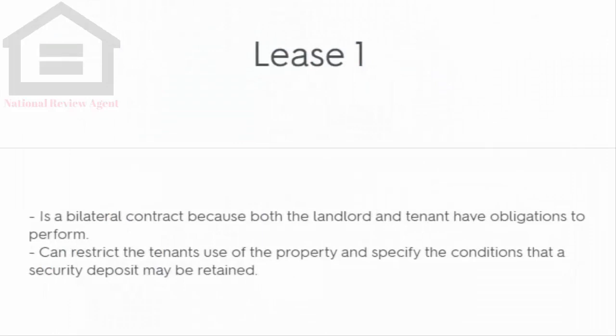A lease is a bilateral contract because both the landlord and tenant have obligations to perform. It can restrict the tenant's use of the property and specify the conditions under which a security deposit may be retained.